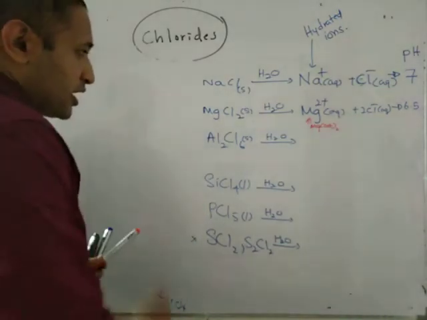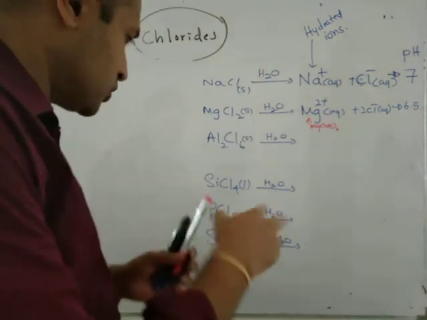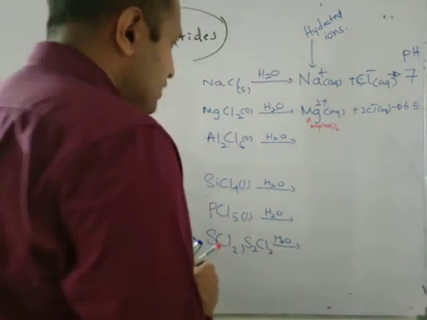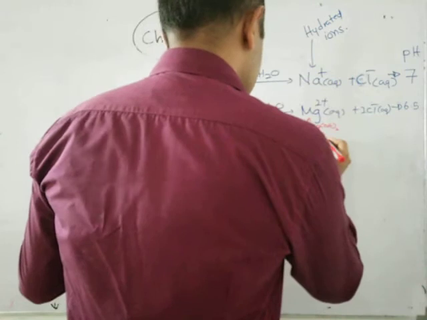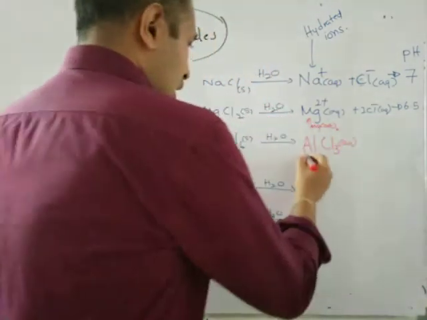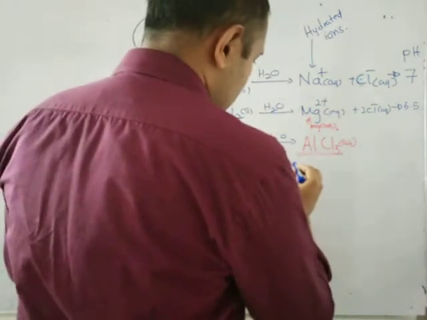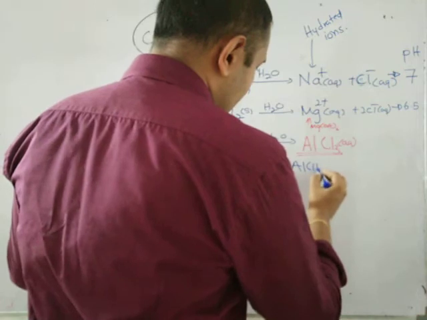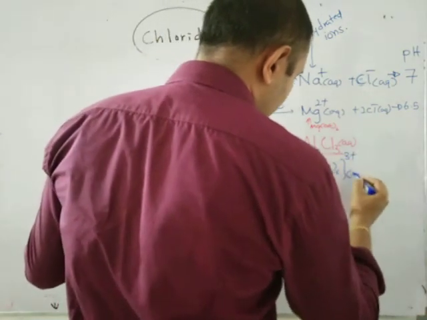Then Al2Cl6 solid, you know that when we are adding Al2Cl6 into water, first it forms AlCl3 aqueous. And this one, in an aqueous solution, is present as [Al(H2O)6]3+ aqueous.